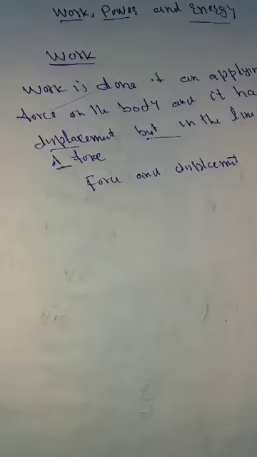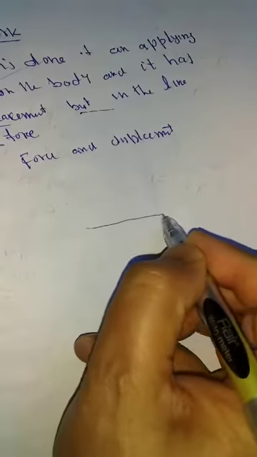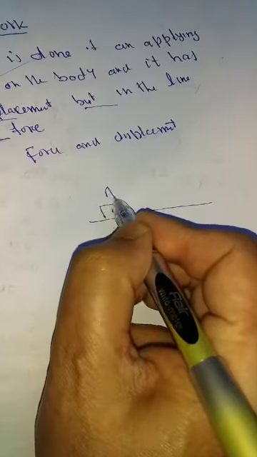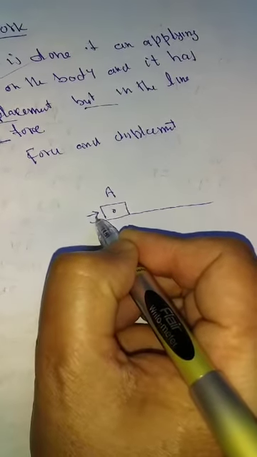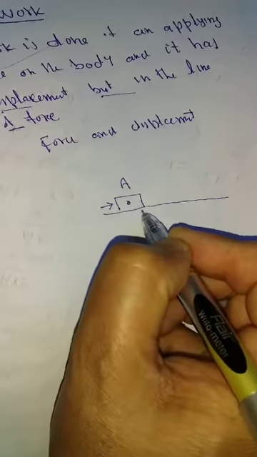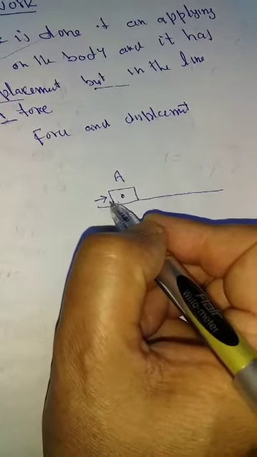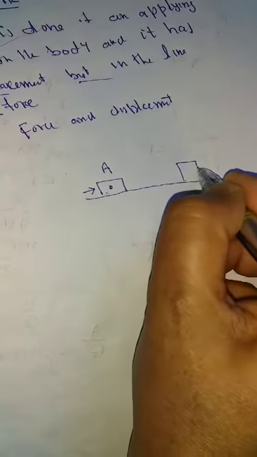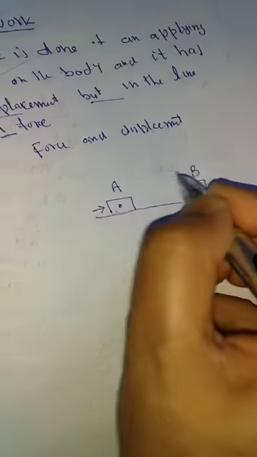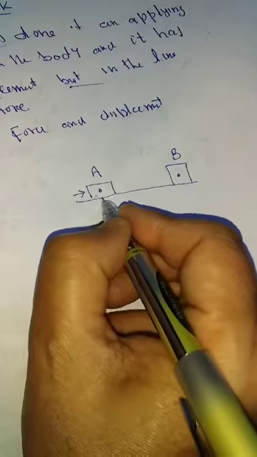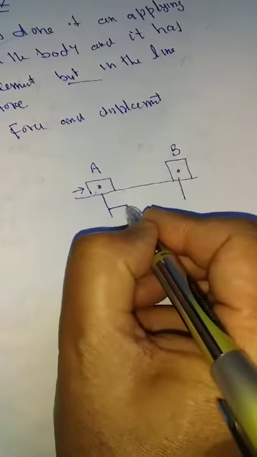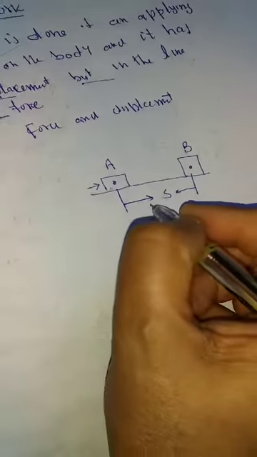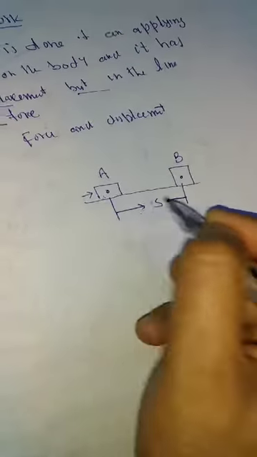Suppose a body is lying at position A. I apply a force on it, and after some time the body moves to point B. A and B are the positions of the body. Upon applying a force, this is the displacement covered by the body from this point to this point.